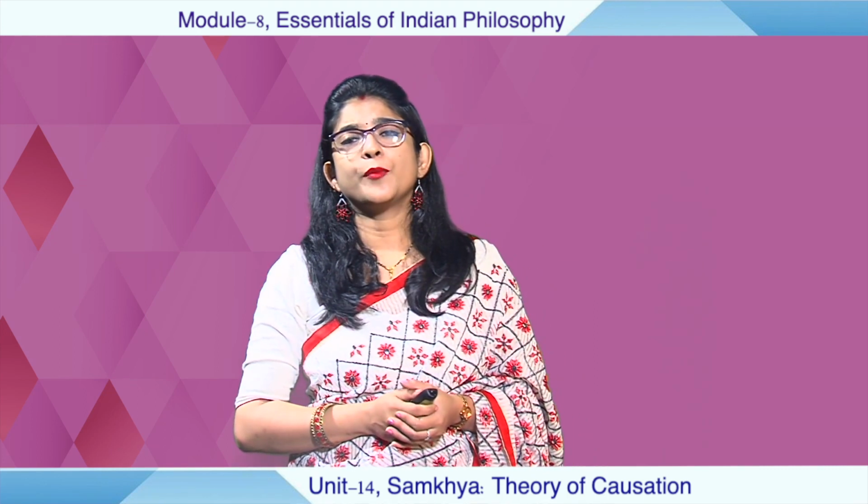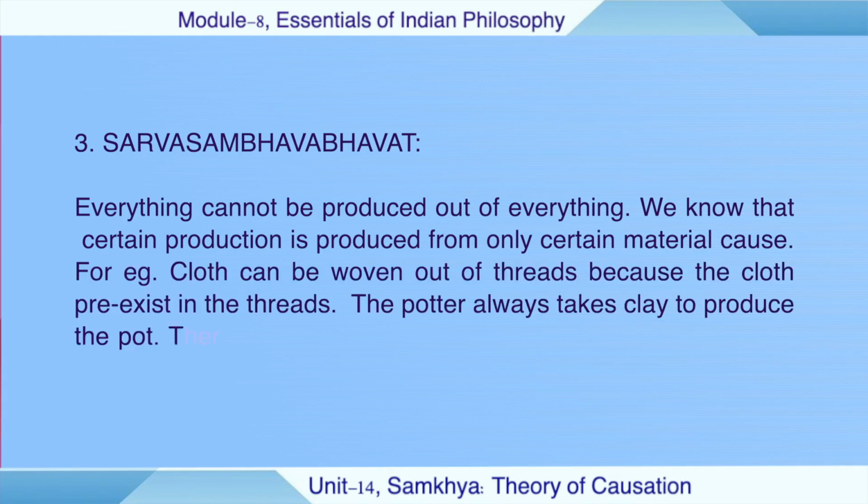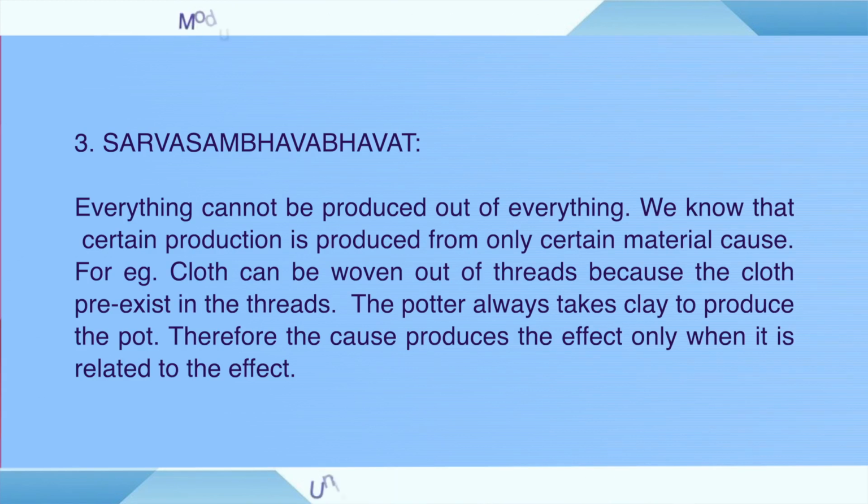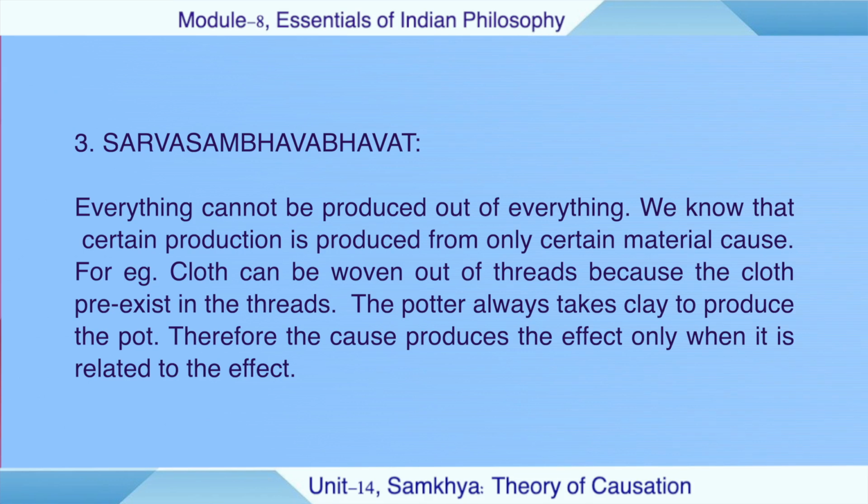The third argument given by the Sankhya philosophy is Sarva Sambhavabhavat, that is, everything cannot be produced out of everything. We know that a certain effect is produced only from a certain material cause. For example, cloth can be woven out of threads because the cloth pre-exists in the threads.